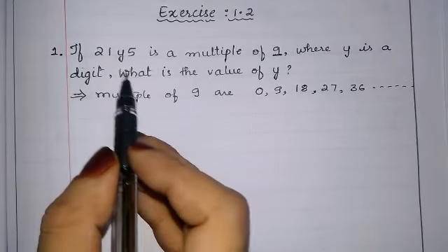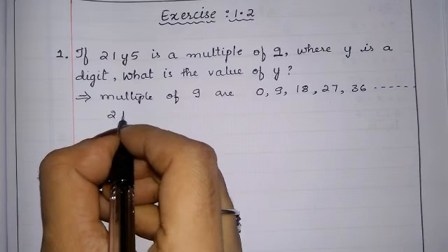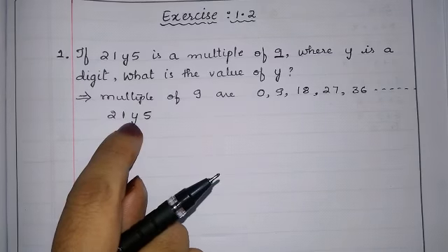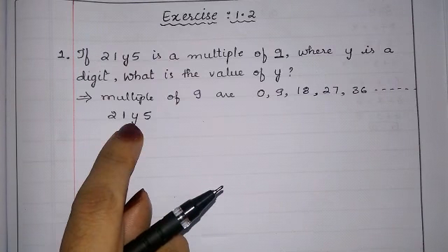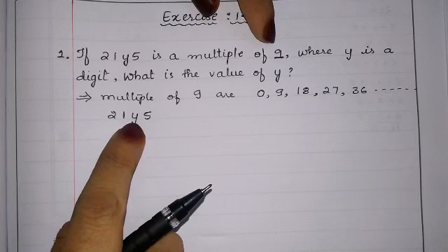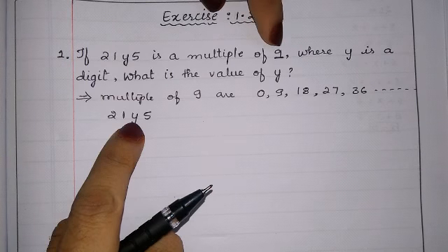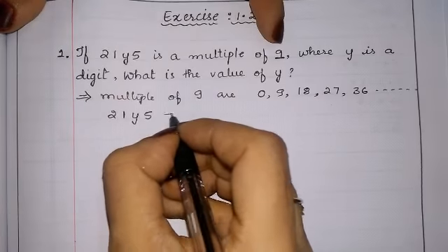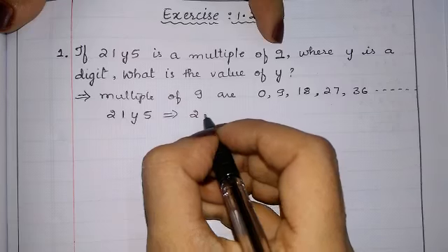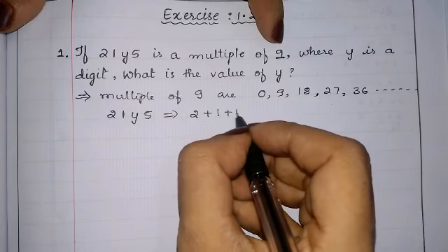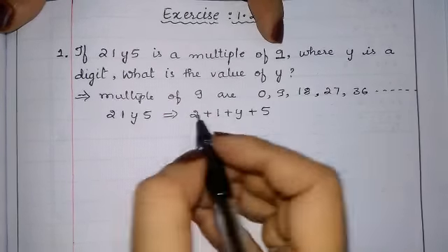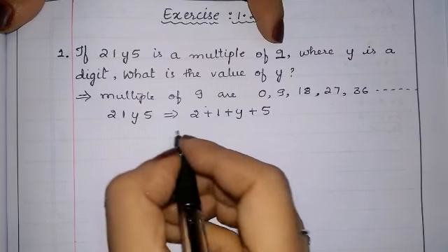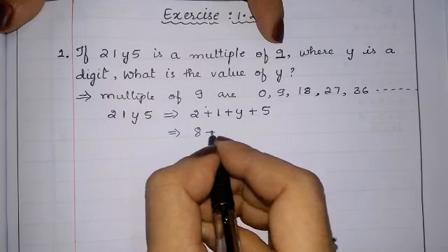तो अभी we have to find 2 1 y 5. It is a 4-digit number. We want the value of y. So the condition for, we know the rules. Just now we have learned what are the rules for divisibility for 9. Divisibility of 9 says that we have to add the digits: 2 plus 1 plus y plus 5. Okay. 5, 6, 7, 8. We get 8 plus y.